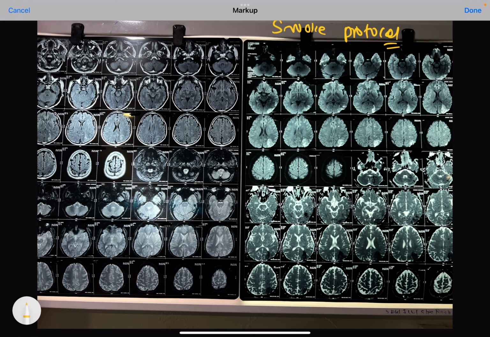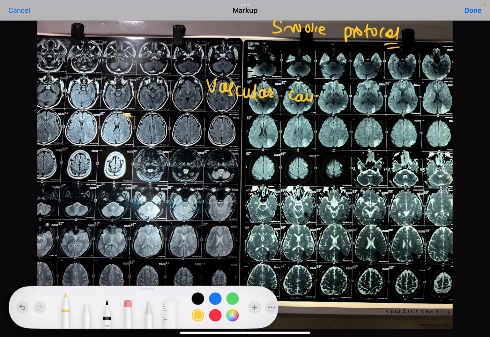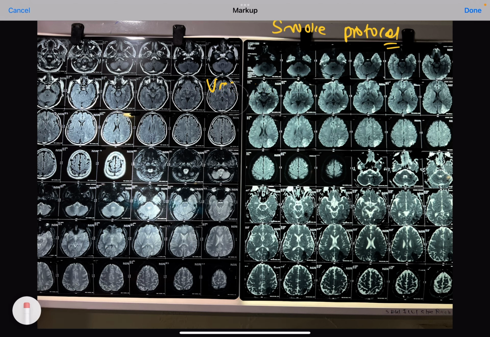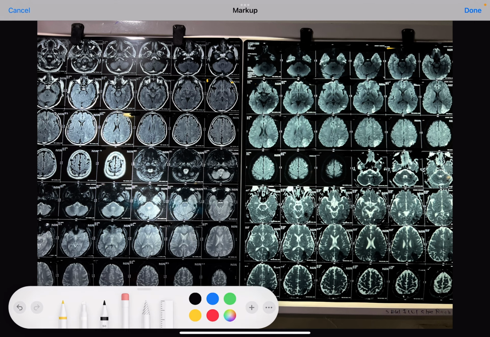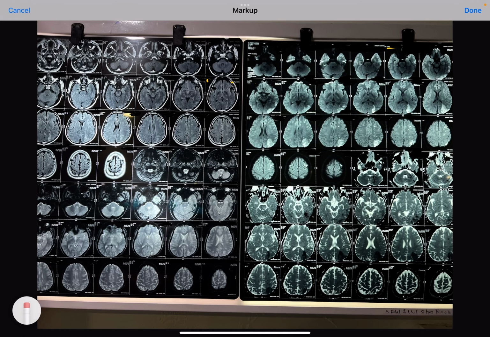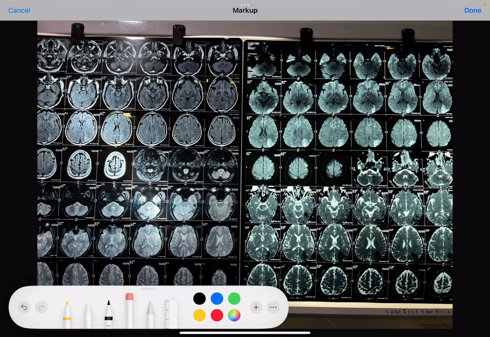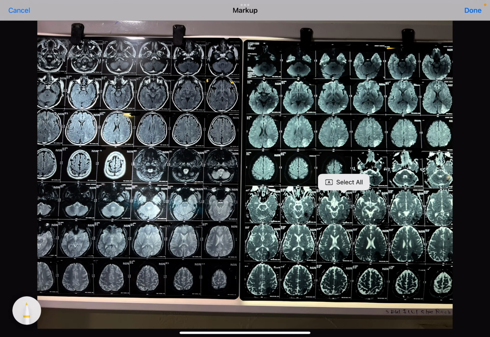So, what is stroke? It is a new onset of a focal neurological deficit that is attributable to a vascular cause. That is what we call stroke. So whenever any patient presenting in emergency or casualty has sudden onset of neurological loss, we suspect stroke, and we always go for CT scan or MRI of the brain. Now this is MRI of the brain with stroke protocol.